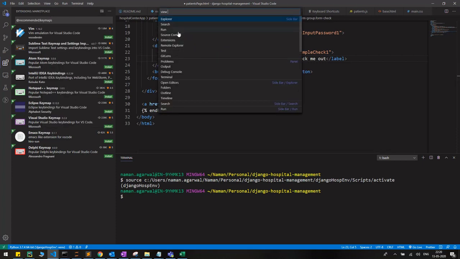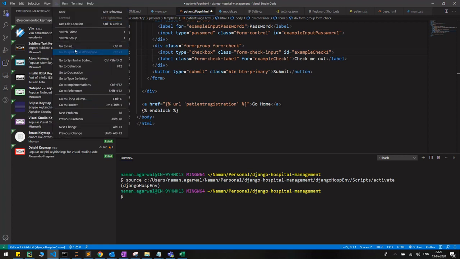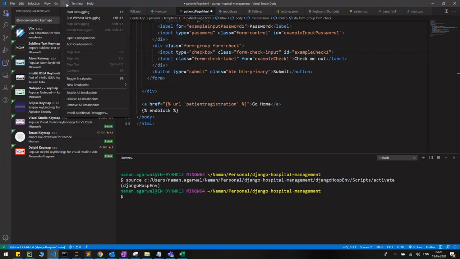Then open view: explorer, search and all that. These are the views. Then there are simple options like extensions, run and all that. Then this is go to file declaration. I have never used this part, to be very honest. I've been working for around 6 years and still I haven't used this stuff.